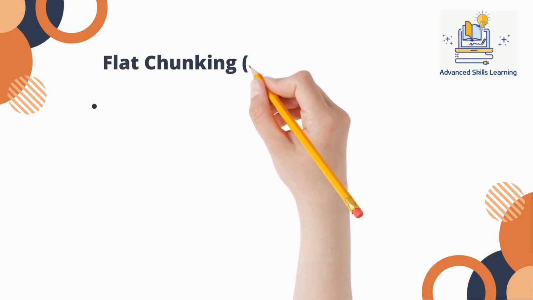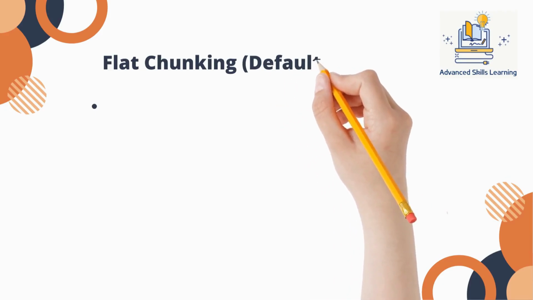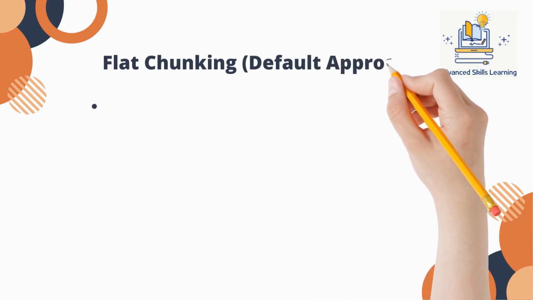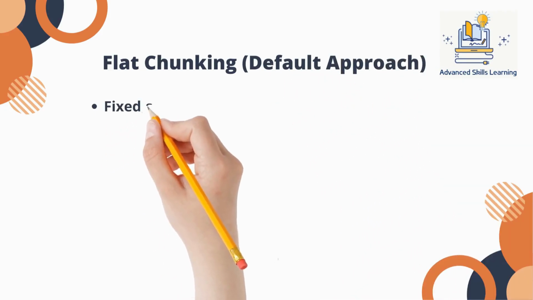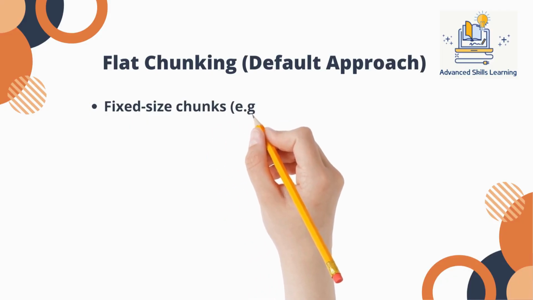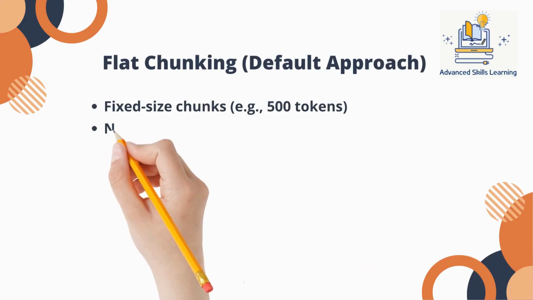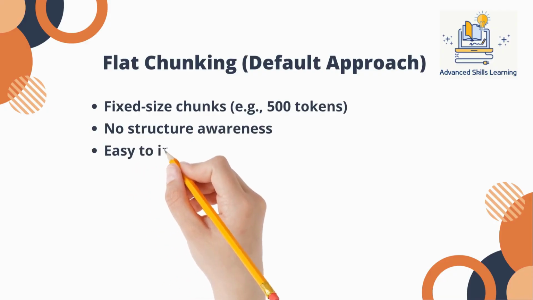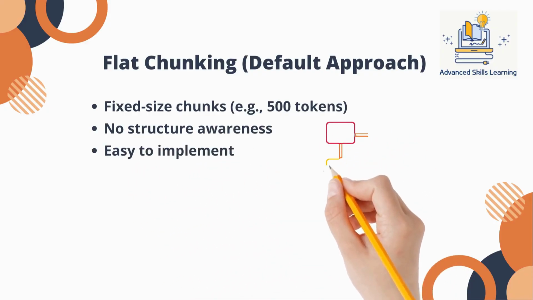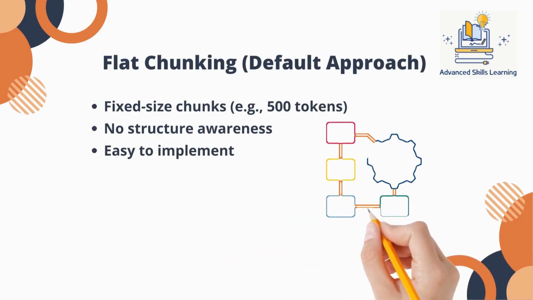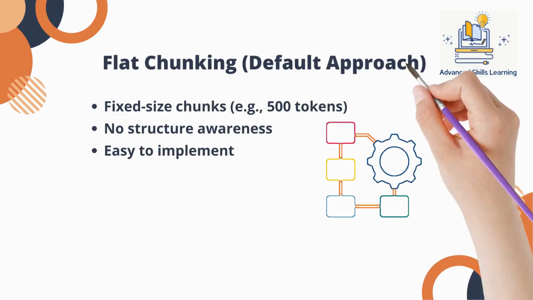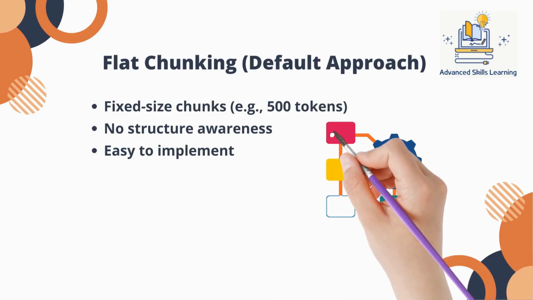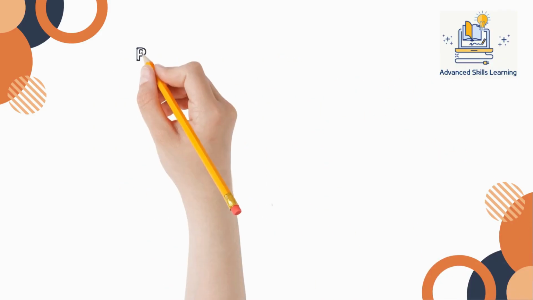Most systems use flat chunking by default. Documents are split into fixed-size pieces, like 300 or 500 tokens, without considering structure. This approach is simple and works well for basic retrieval. However, it assumes that meaning is evenly distributed across the document, which is almost never true. Important ideas often span multiple sections, and flat chunking breaks those connections. This simplicity makes it attractive, but it also hides deeper problems that only show up when the system scales.